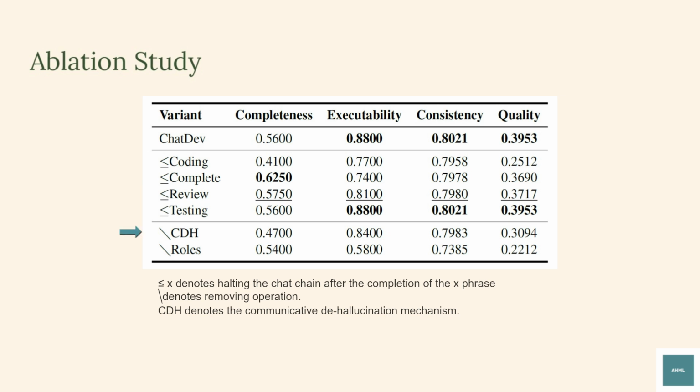The ablation study examines key components within ChatDev's framework by removing selected phases in the chat chain, communicative dehallucination, or the roles assigned to all agents in the prompts. The results show that code complete phase enhances completeness, with testing critical for executability. Quality steadily rises with each step, suggesting that software development optimization is progressively attained through multi-phase communications among intelligent agents. Meanwhile, eliminating communicative dehallucination results in a decrease across all metrics, indicating its effectiveness in addressing coding hallucinations.